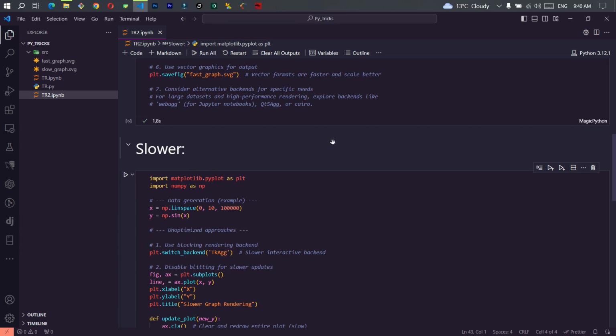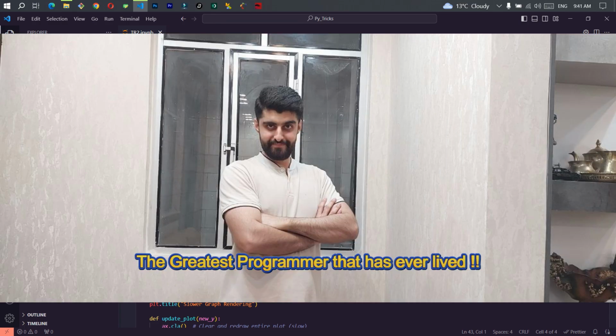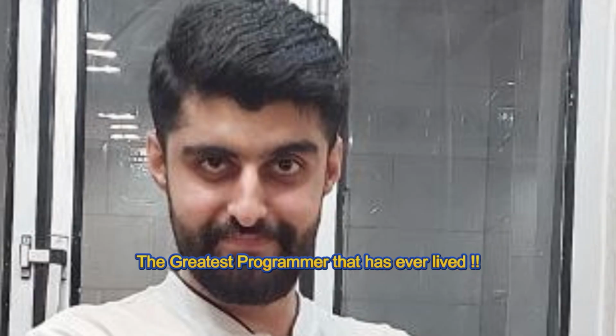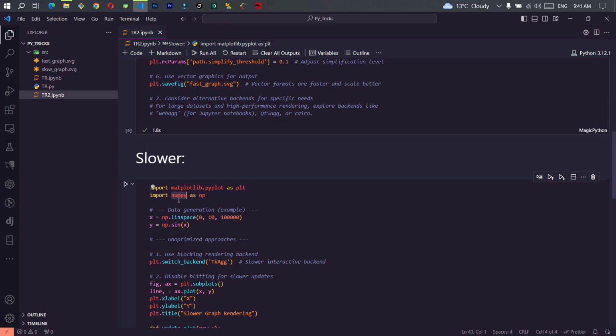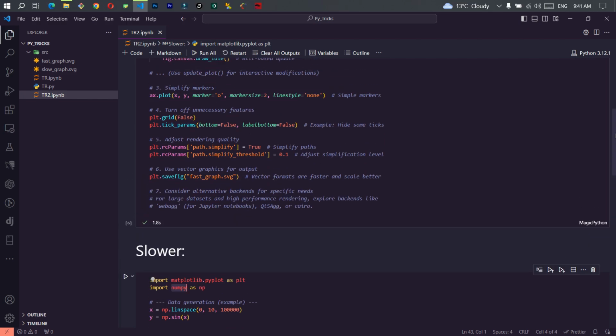Now another key point to tell you guys is that matplotlib plays well with others. We'll touch on how to connect it with other libraries and data sources so your graphs can become the ultimate party chick. You don't have to be the greatest programmer that has ever lived. But you can easily do that. Use it with NumPy, you can use it with Seaborn, you can use it with Pandas, etc, etc.